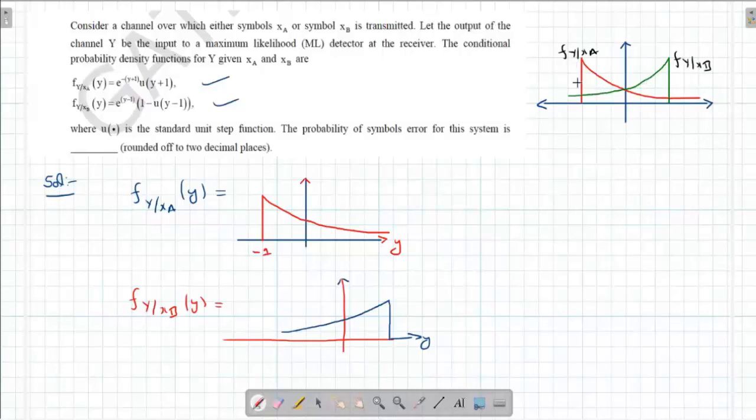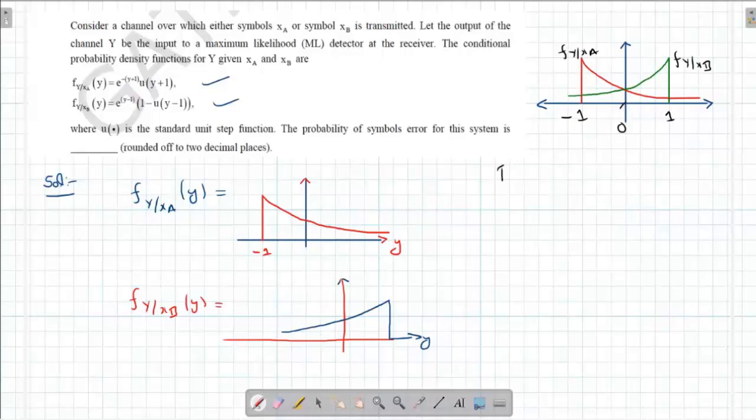If this is greater than this, the decision is going to be correct, right? But here, if this is transmitted and this portion is greater, the error is going to take place between 0, 1, and minus 1. So you can see clearly that if XA is transmitted, error is going to take place when the value of y is lying between 0 and 1.